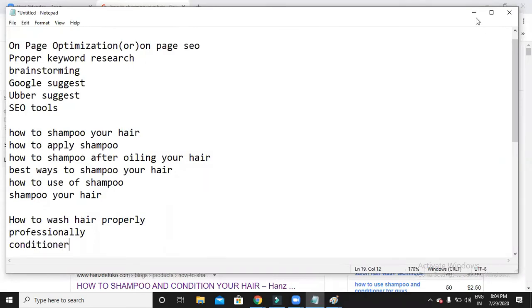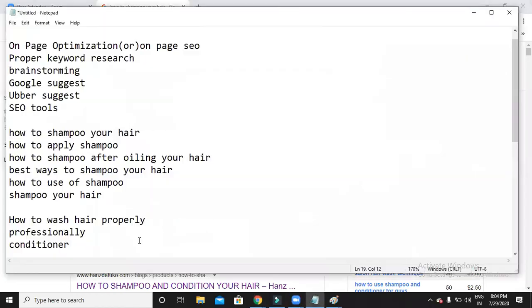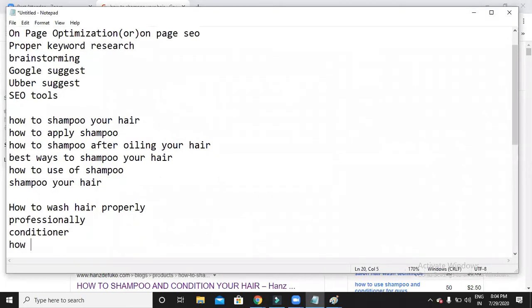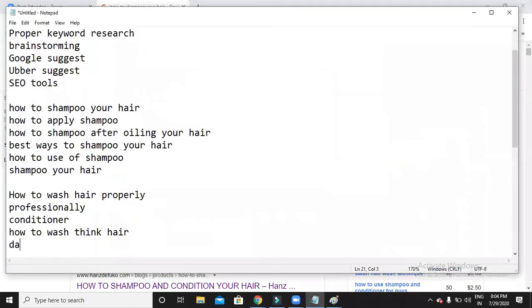The next, best shampoo for hair, how to wash hair without shampoo, how to wash thick hair. Dandruff is also one kind of keyword they were using. Okay, so these are the few suggestions that I listed out from Google.